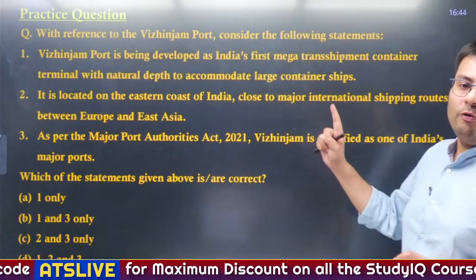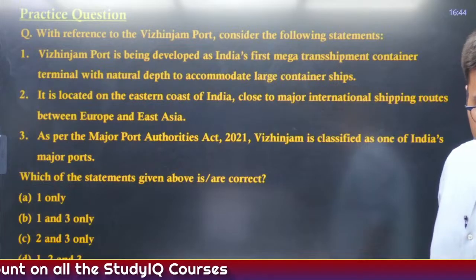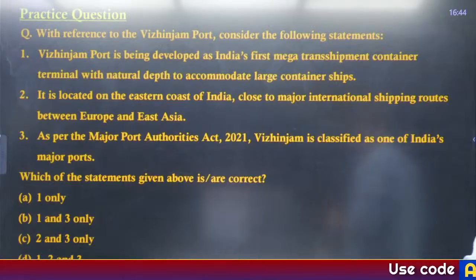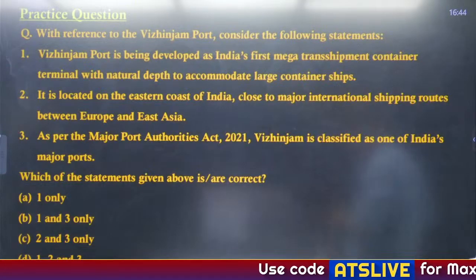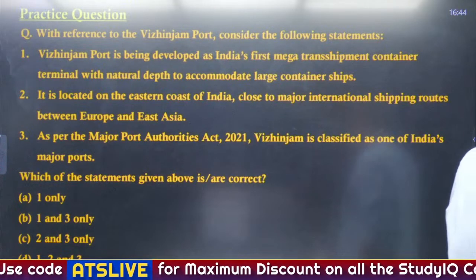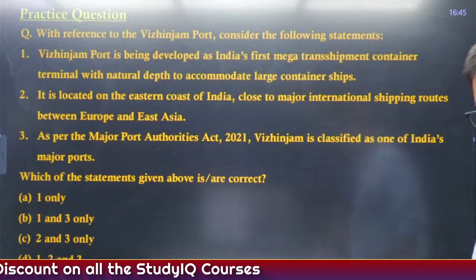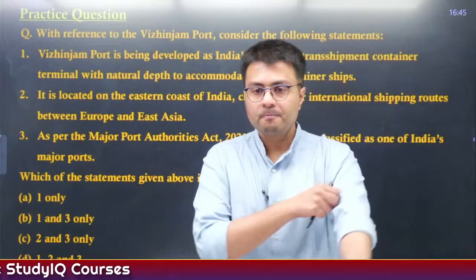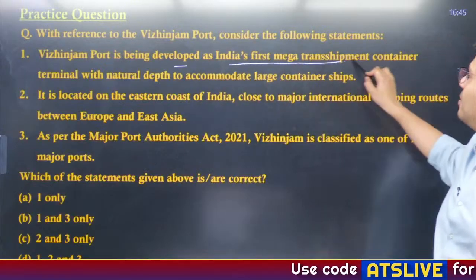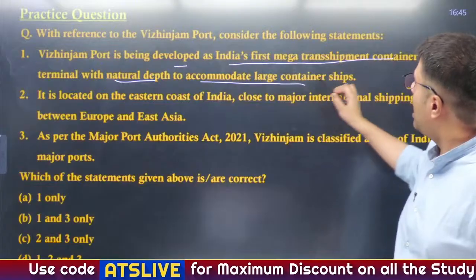Now, let's see how many of you are able to solve this particular question. Now, Vizhinjam port is being developed as India's first mega transshipment container terminal with natural depth to accommodate large container ships.